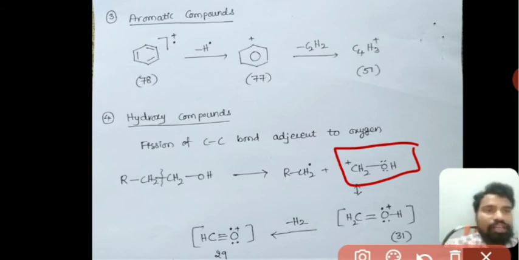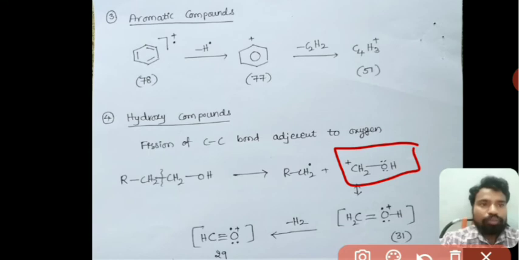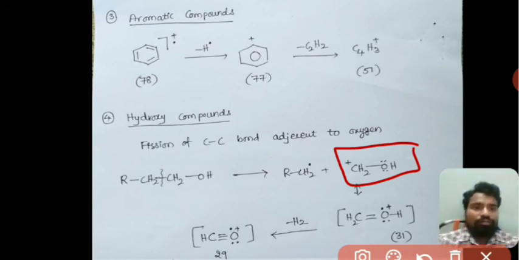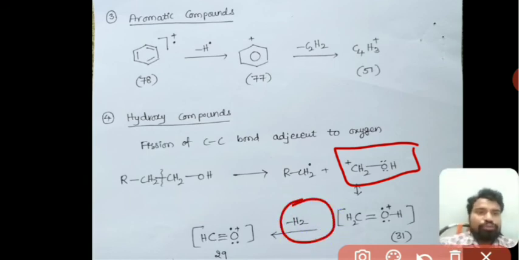As oxygen has two lone pairs of electrons, one electron will move to the carbon. Then there is a formation of a double bond, that is CH2=O+H. This is the characteristic cation formed in the case of hydroxy compounds, that is alcohols, and by losing H2 it forms CH≡O+.